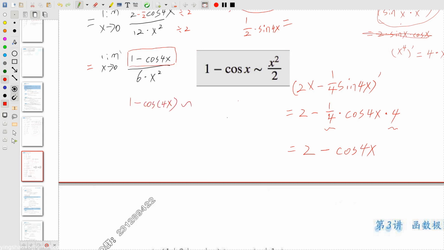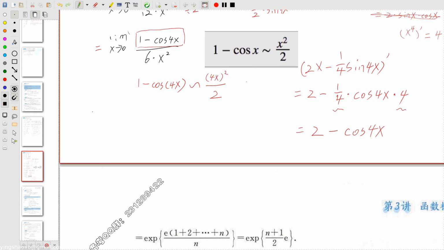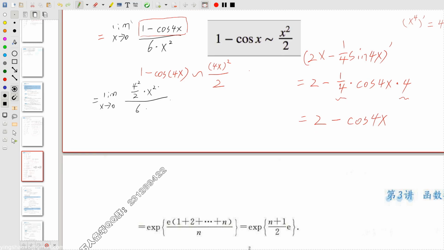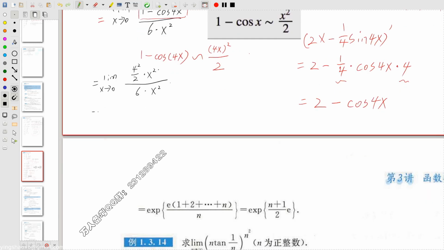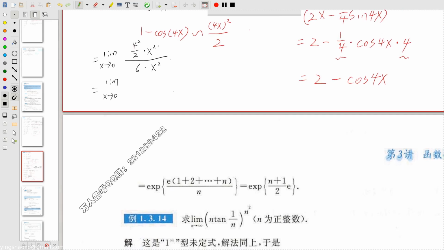It should be approximately equal to 4x squared divided by 2. So now the original equation becomes 16 times x squared over 2. If we simplify it, it will be 8 times x squared. So for the first part, let's write it more specifically, something like this, over 6 times x squared. Then we go on, we write another equation.